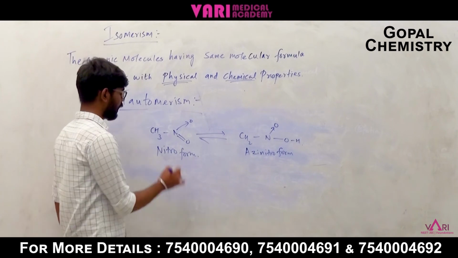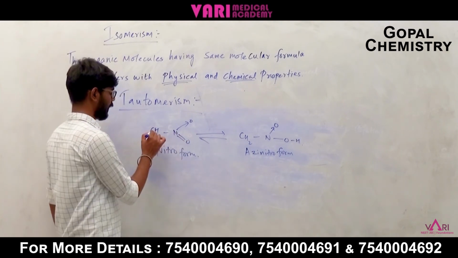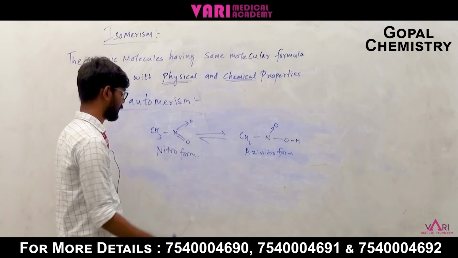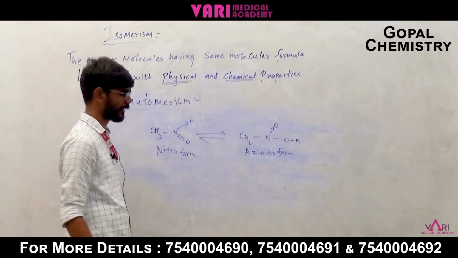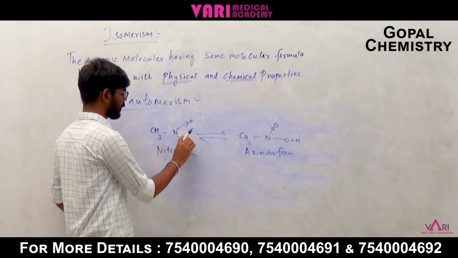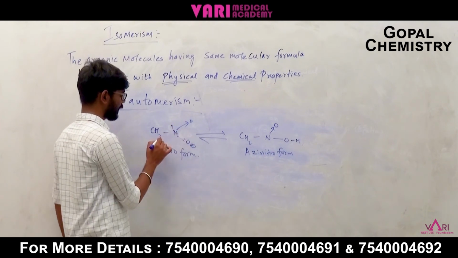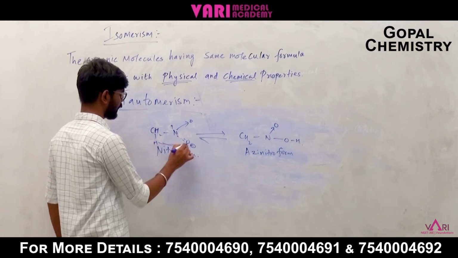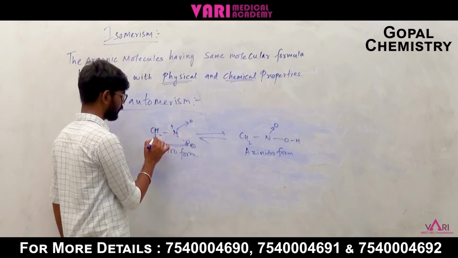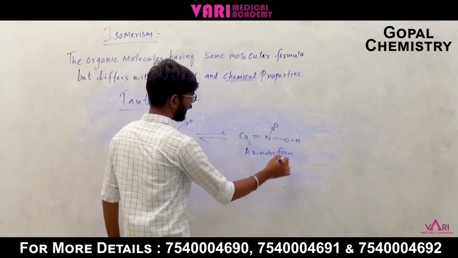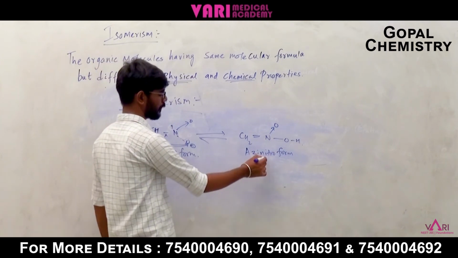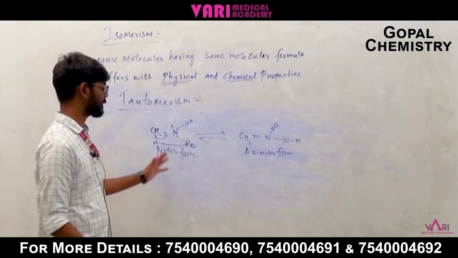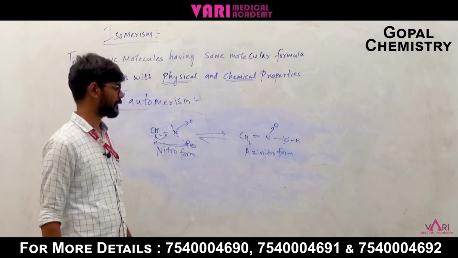See, when a hydrogen is placed next to an electron withdrawing group, that hydrogen is an acidic hydrogen. Okay, so this hydrogen is, in other words, acidic hydrogen. So when the polarization takes place, this will have minus and plus, so this hydrogen has to go here and one double bond will be created. Okay, so this hydrogen goes to oxygen, so this bond will change to here, so we have the acinitro form. So this one is nitro form, this one is acinitro form. Okay, so there will be no change in molecular formula, but their existence is different in dynamic equilibrium. Okay, so this is tautomerism.